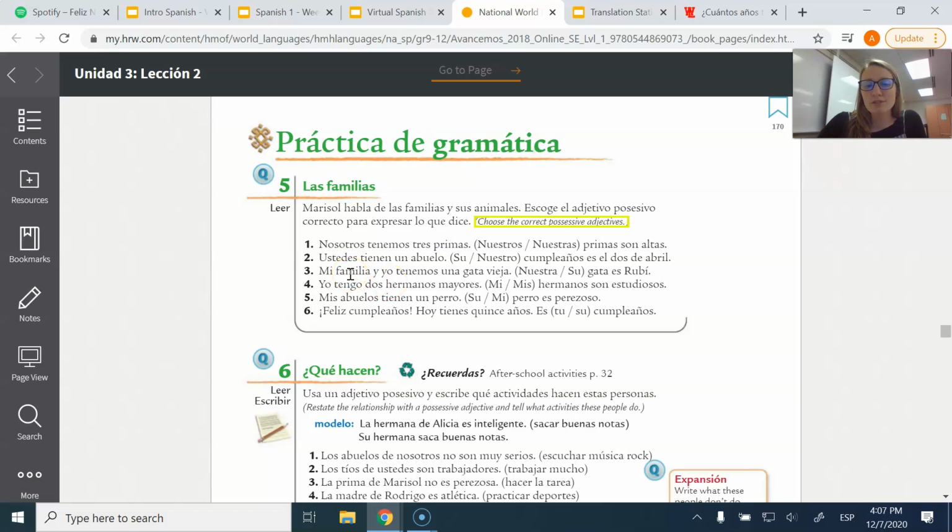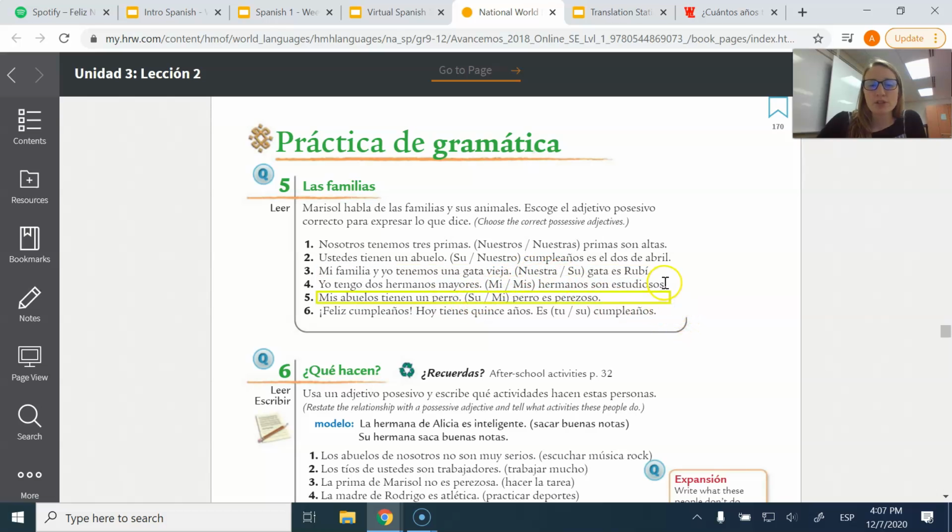Mi familia y yo tenemos una gata vieja. Remember what vieja means? It means old. So we have an old cat who's a female, una gata. Nuestra or su gata is Ruby. Well, we're talking about mi familia y yo. So we're talking about our cat, nuestra.